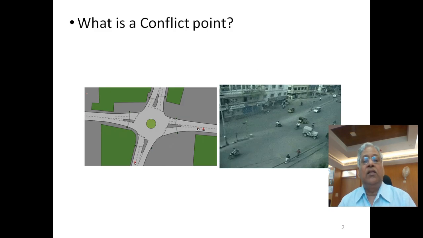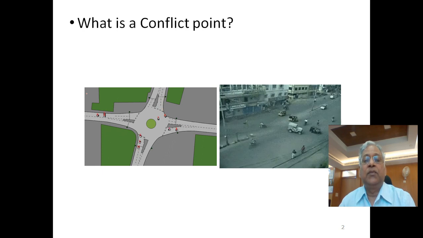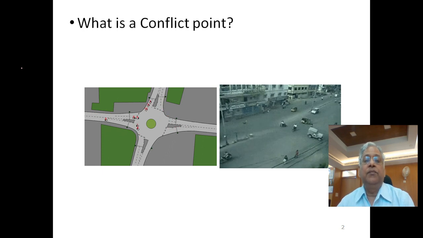So what is a conflict point? If you see these two figures, at a roundabout, a vehicle entering from any approach will merge with the circulating flow and then it will go to the desired direction.